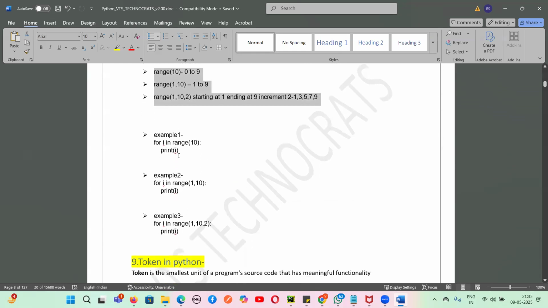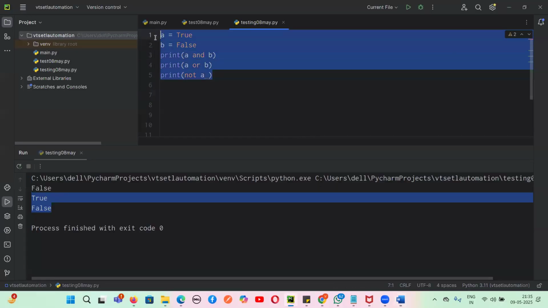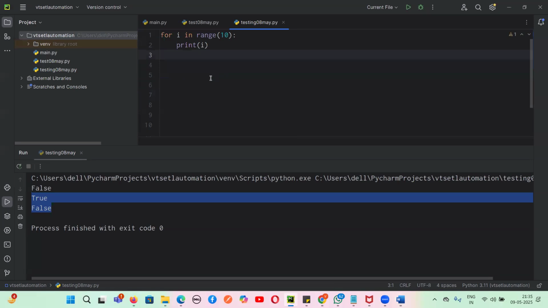To understand this, let me take the examples one by one so that you get clarity. We have taken a for loop. Again, I will teach you the for loop separately when I get to loops. As of now, a for loop is used to iterate over values again and again. So I have written for i in range, and we are taking the value as 10, and then print of i. We are not specifying the start value.